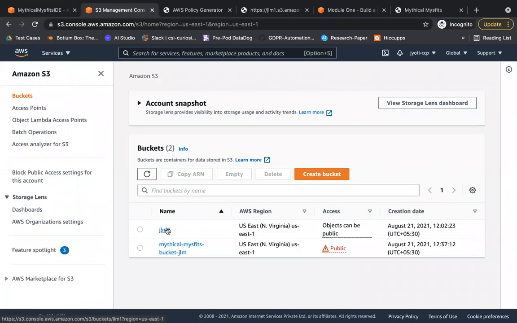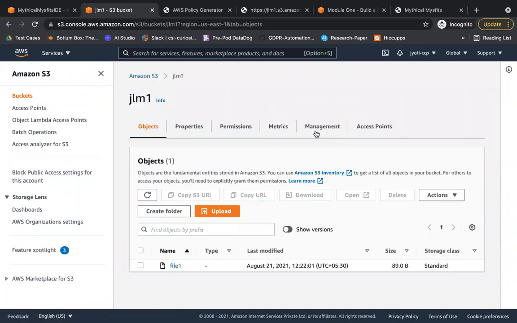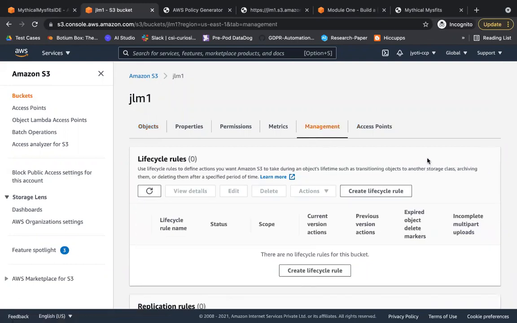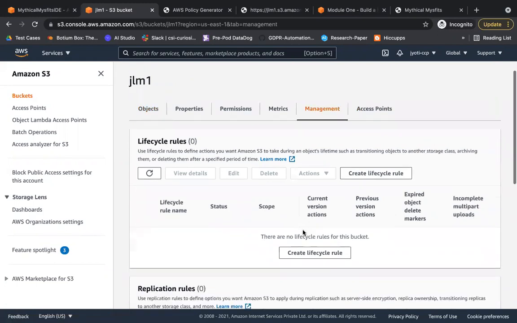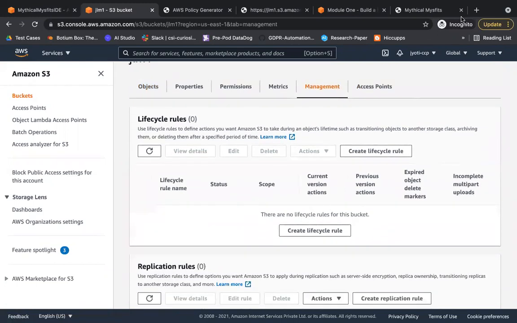Let's take this one, JLM1, which I have created. From where can you create the life cycle? From the Management option. Now you can do create life cycle.